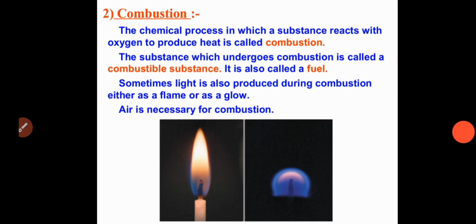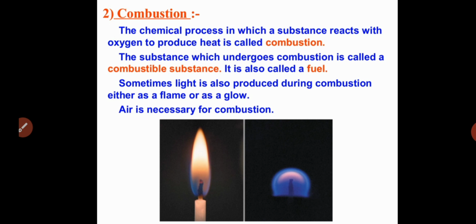Next, coming to the definition of combustion, I already told you combustion is a chemical process. Combustion is a chemical process in which a substance reacts with oxygen and finally produces heat and light. That is what we call combustion or burning. Combustion is nothing but a chemical process in which a substance reacts with oxygen to produce heat. That is what we call combustion.